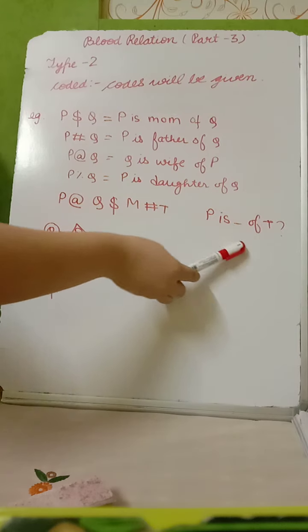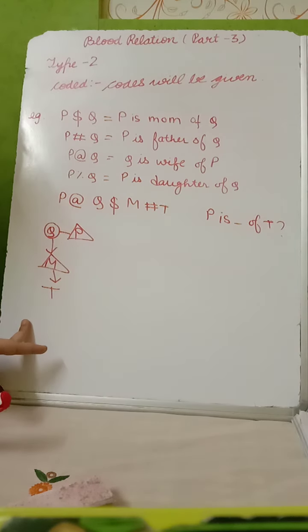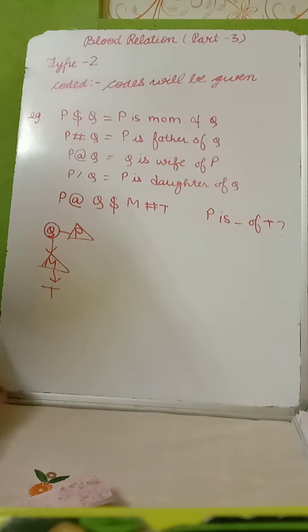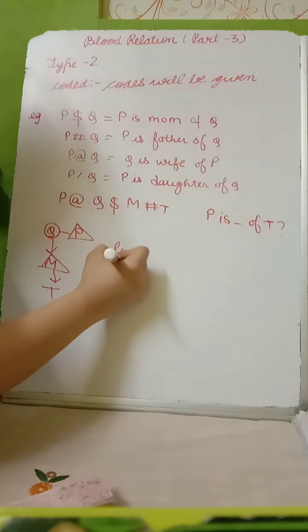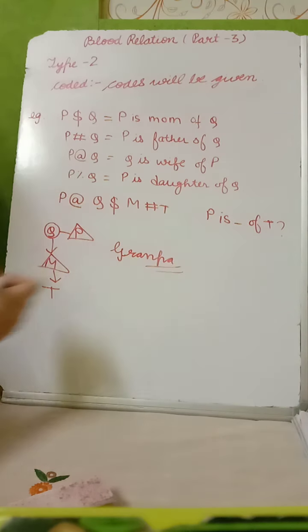Now we have to make relation of P to T. You can see here P is in first generation and T is in third generation. What can be the relation? If P is male, grandfather. Yes, grandpa. The relation will be grandpa. Hope you get it. Let's solve one more example. If you get this, you will also get the next one.